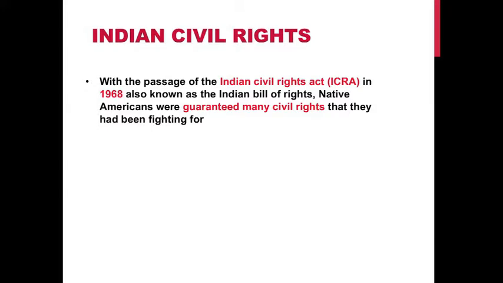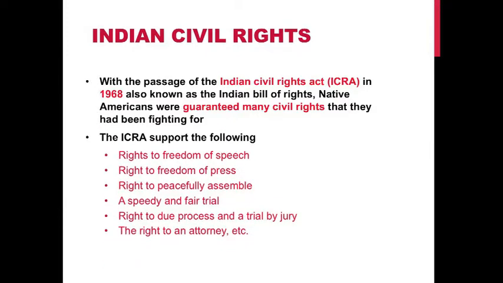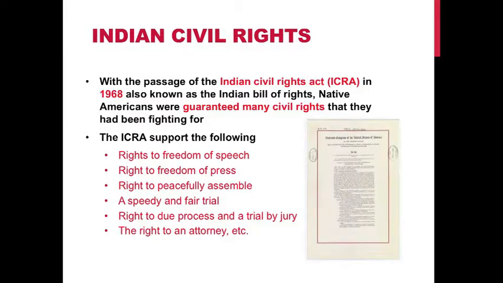This act in 1968 was a big step in advancing the rights of Native Americans, due to the ICRA supporting the following: freedom of speech, freedom of the press, the right to peacefully assemble, a speedy and fair trial, the right to due process in a trial by jury, the right to an attorney, and etc. And this photo is the actual document of the Indian Civil Rights Act that was passed in 1968.